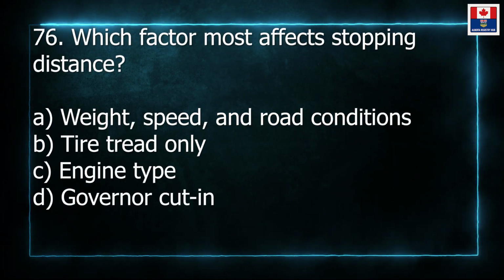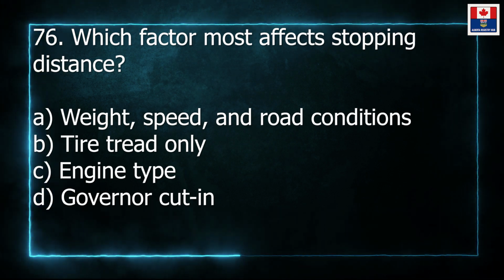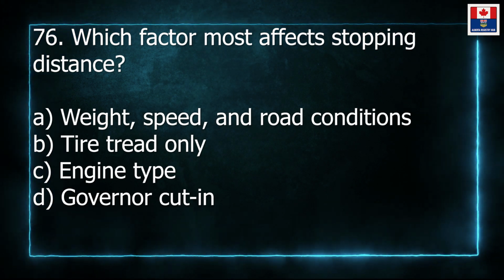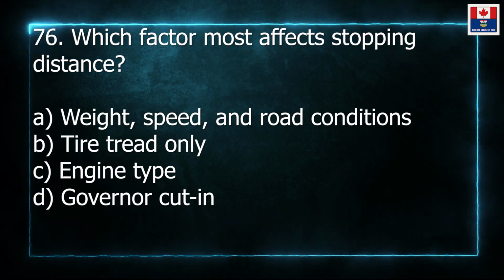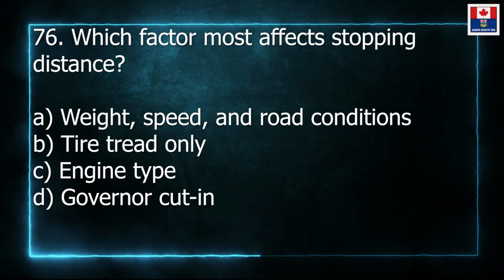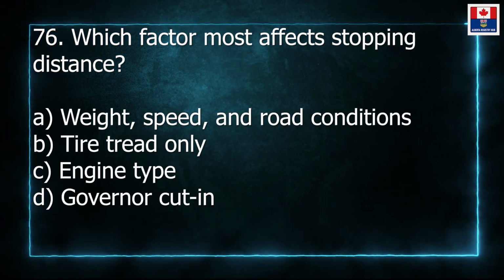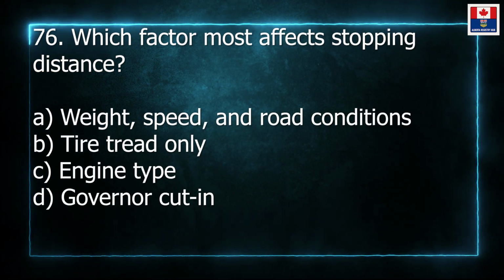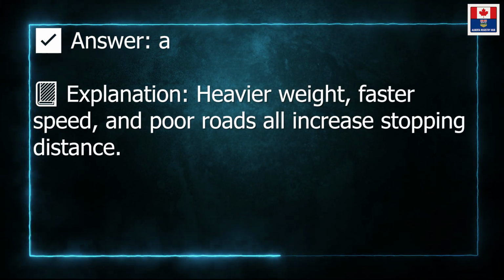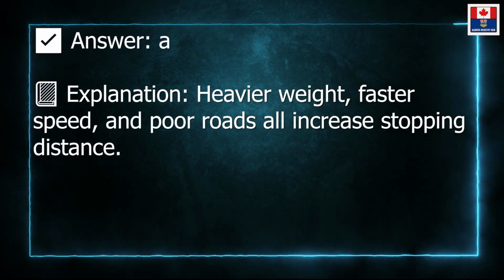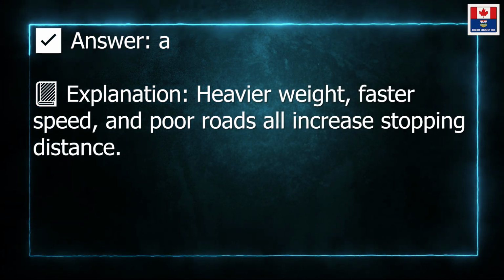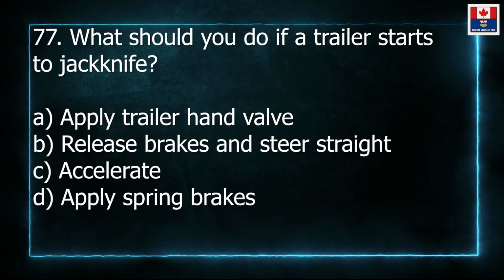76. Which factor most affects stopping distance? A. Weight, speed, and road conditions. B. Tire tread only. C. Engine type. D. Governor cut-in. Answer: A. Explanation: Heavier weight, faster speed, and poor roads all increase stopping distance.